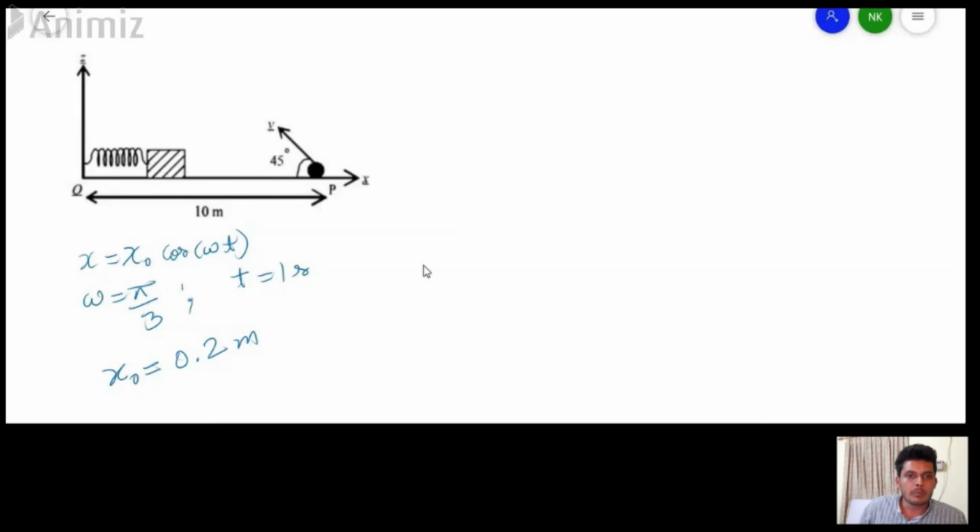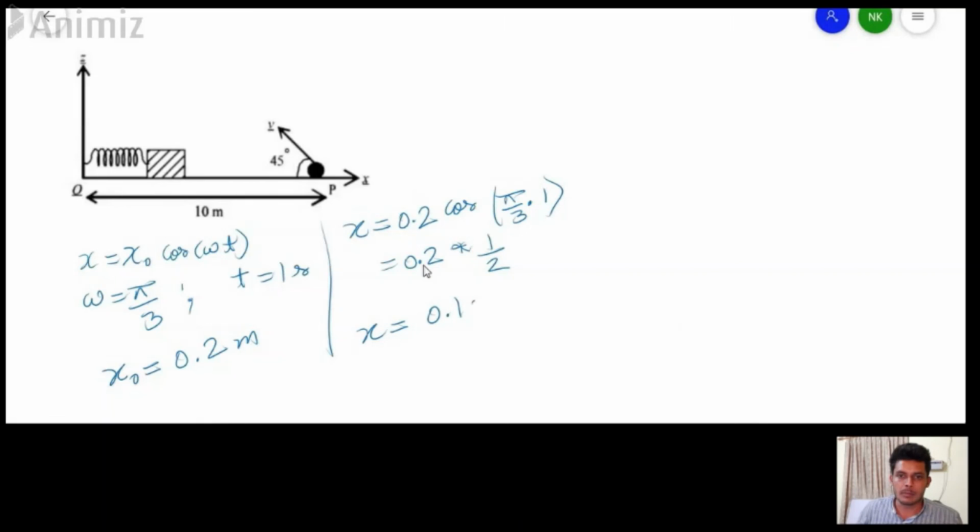Now we can simply put these values into this equation and find the value of x. x is equal to x naught, that is 0.2, cos of omega, pi by 3, times t, which is 1. So it will be 0.2 into 1 by 2. So x equals 0.1 meters.